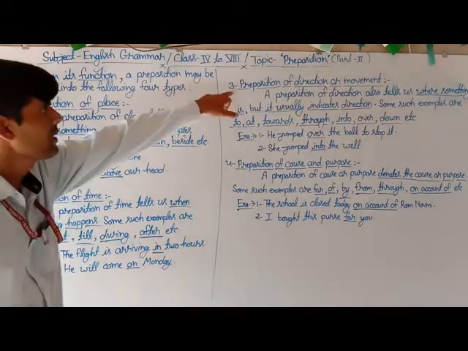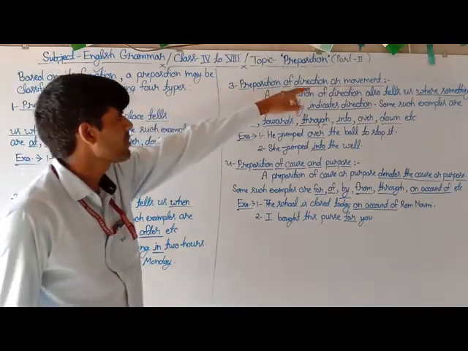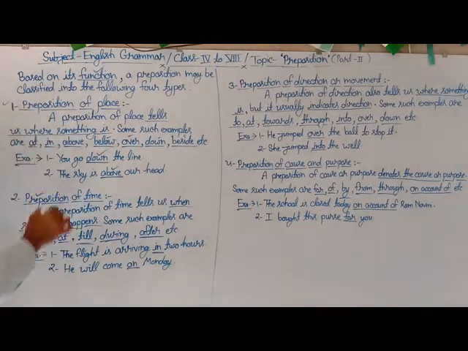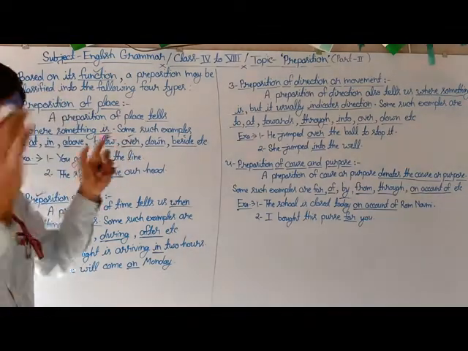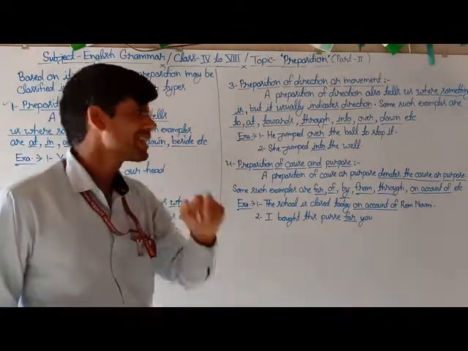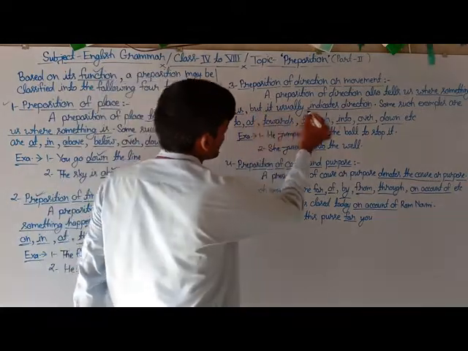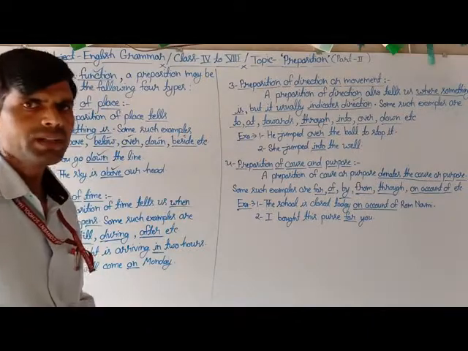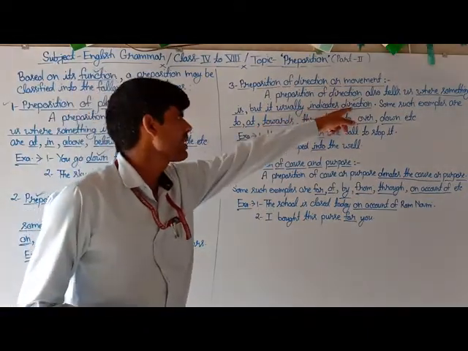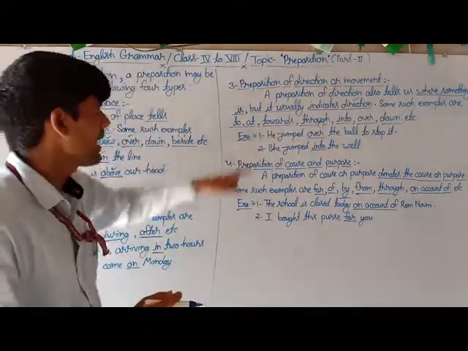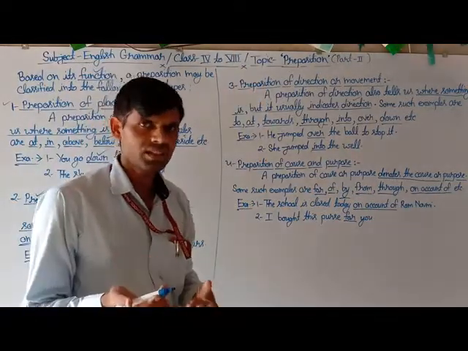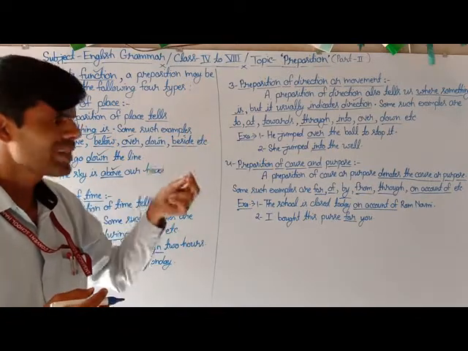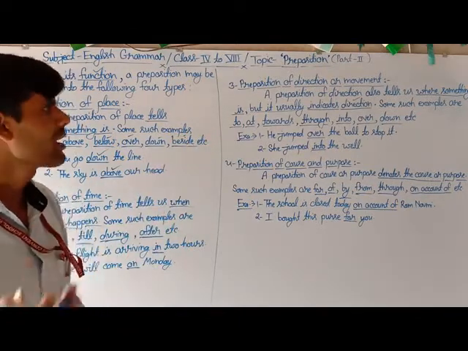Here is the third type of preposition. The preposition of direction or movement is just like the first type, the preposition of place, but the main difference between these two is that it usually indicates direction. So a preposition of direction also tells us where something happens, but it usually indicates the direction.